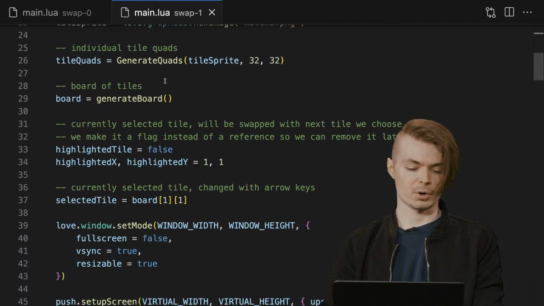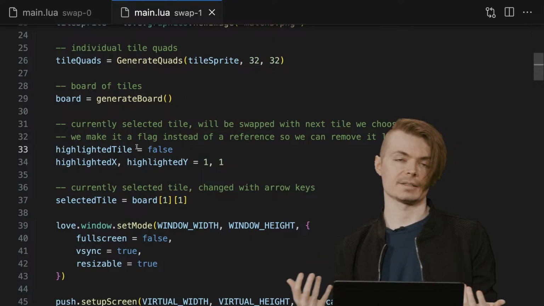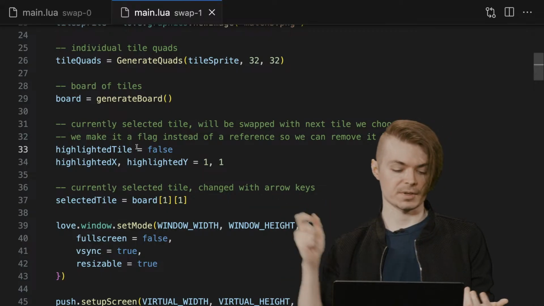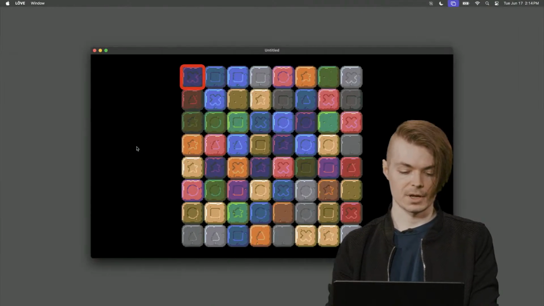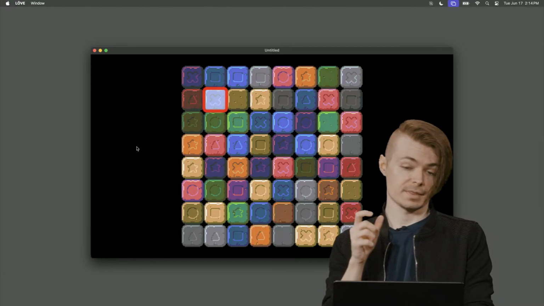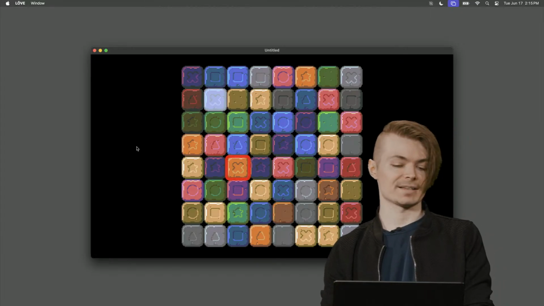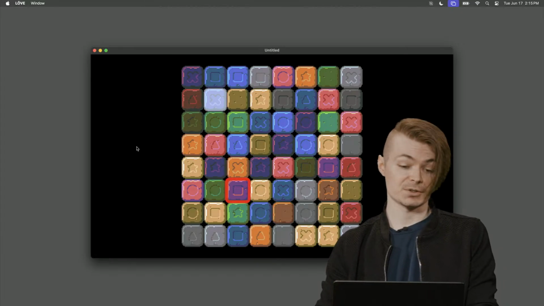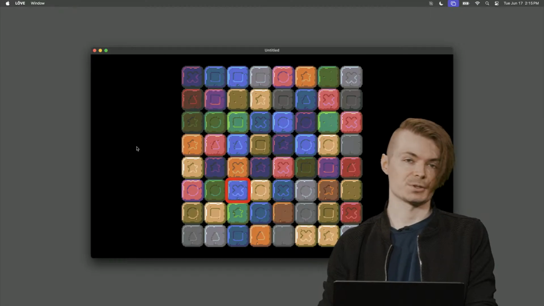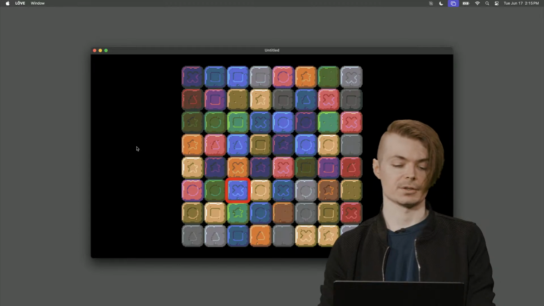Now, we have our board as usual. We have whether we are currently highlighting a tile, meaning that we are ready to swap a tile. So recall, if we are ready to swap a tile, there's a highlighted rectangle applied to whatever we just chose. We're not really doing any bounds checking currently in this example, so we could just swap these two, for example, if we wanted to, and it's totally legal in this code. This is not how the main distro works, but just to illustrate.